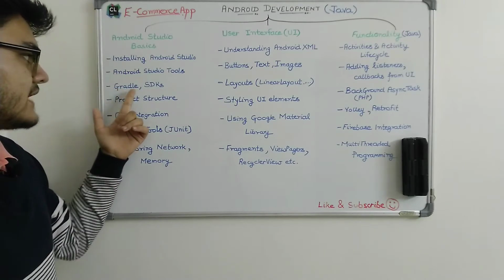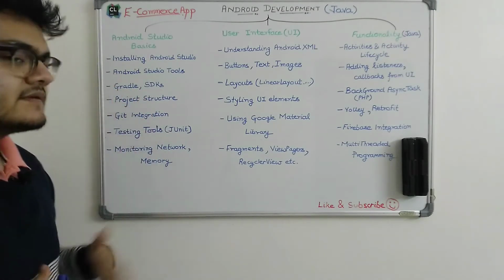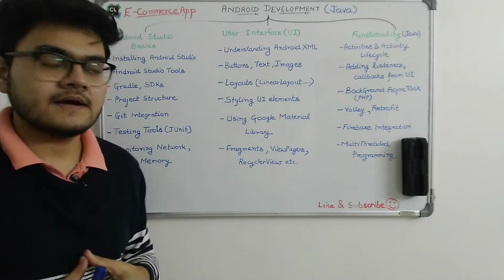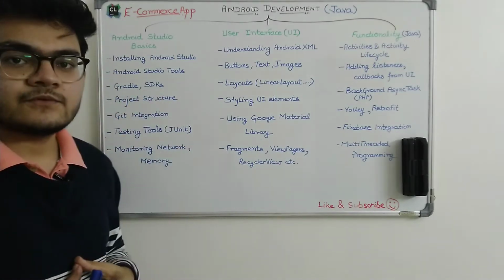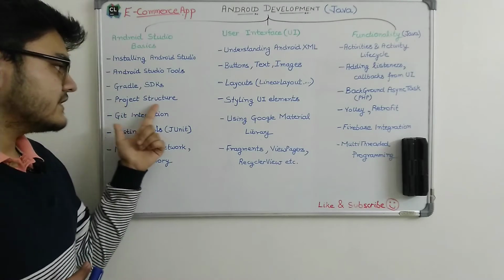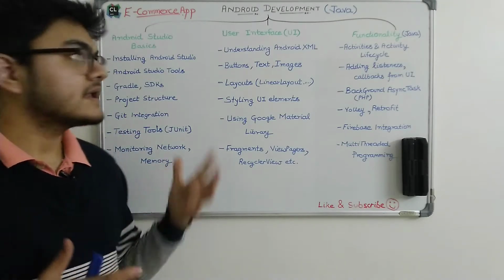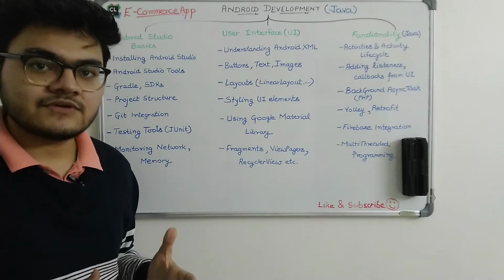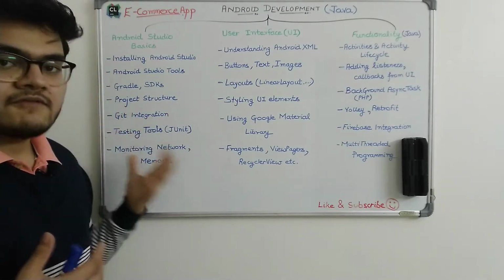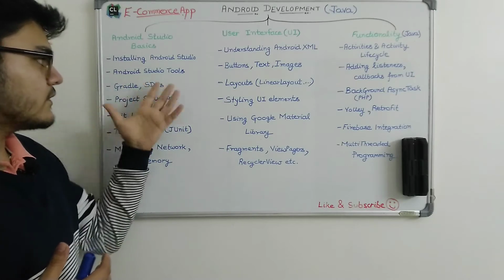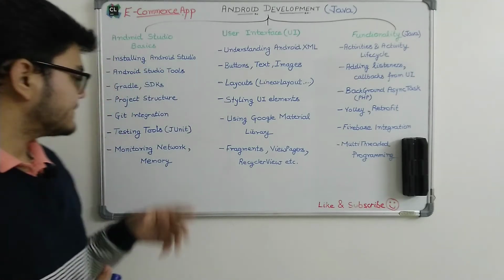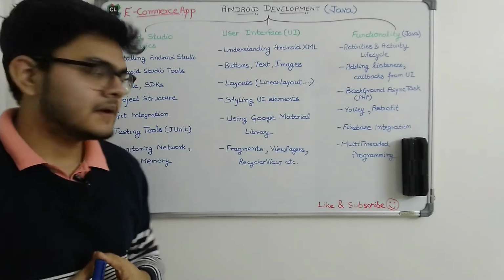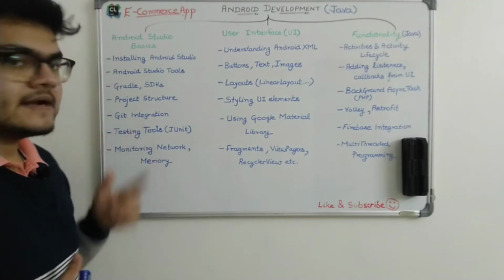Then we will understand some important terms like what is Gradle, what are SDKs, and there are some more things also which are included in the project structure. So we will create the e-commerce app project, and it will have some project structure. I will create a whole tutorial on all of these. And then we have Git integration. So if you are familiar with GitHub, basically you will understand Git integration.